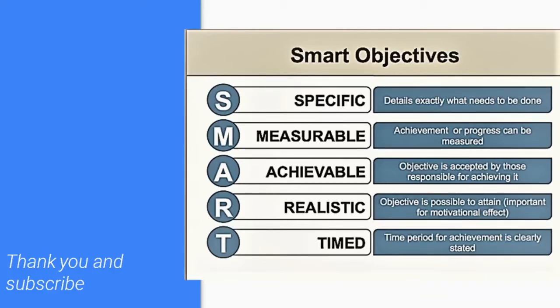The time period of the achievement is also clearly stated, and it is timely. So this is how we understand how an objective should be: specific, measurable, achievable, realistic, and timely.